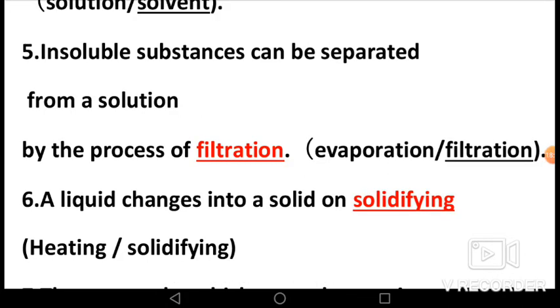Now let's see fifth, fill in the blank. Insoluble substances can be separated from a solution by the process of dash. Options are evaporation and filtration. In filtration, solution containing insoluble substances is passed through a filter paper, and on doing so, the liquid passes through the filter paper while the insoluble substances get retained on the filter paper.